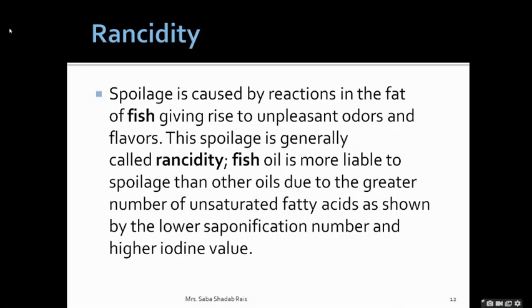Rancidity is a very difficult problem to tackle in the fishery. The stored fat in fishes is highly unsaturated, as I told you, with a lower saponification number and higher iodine value.